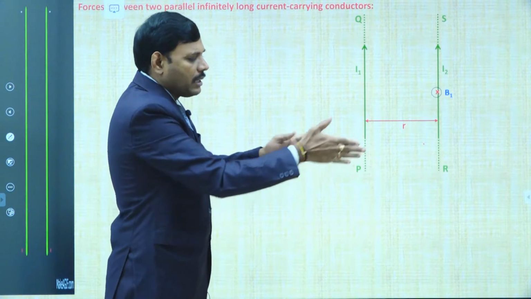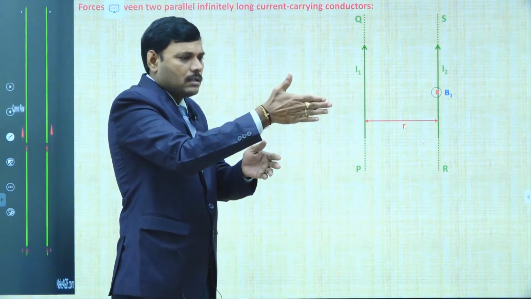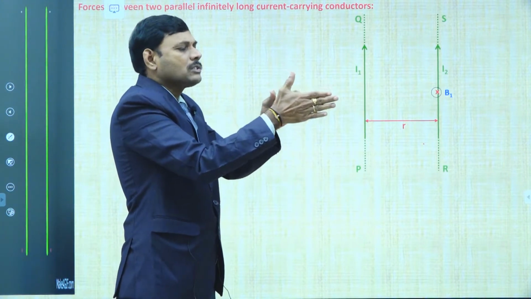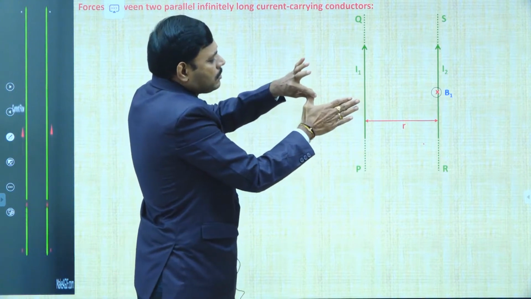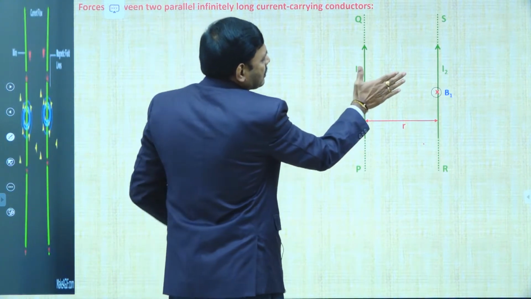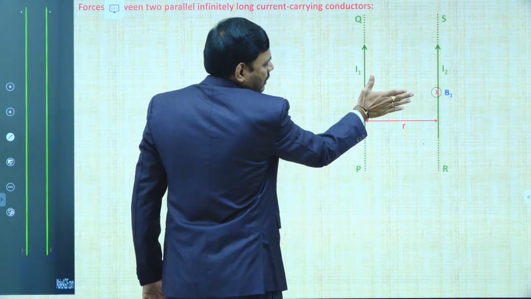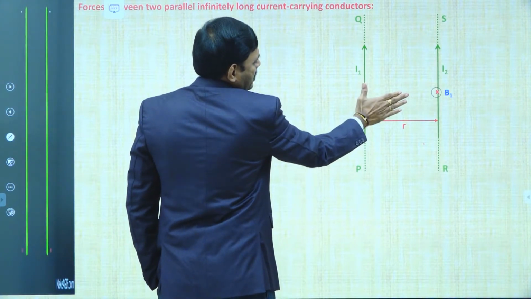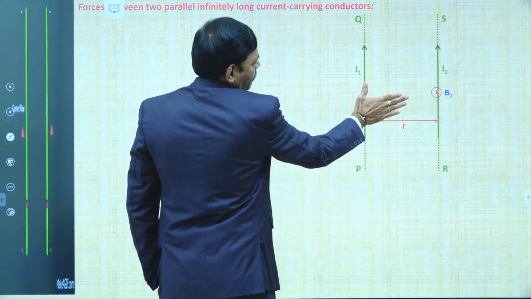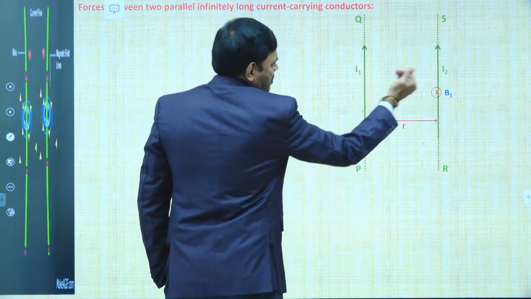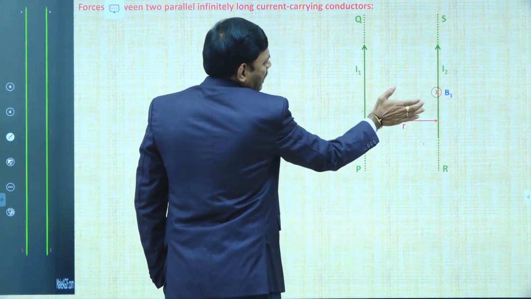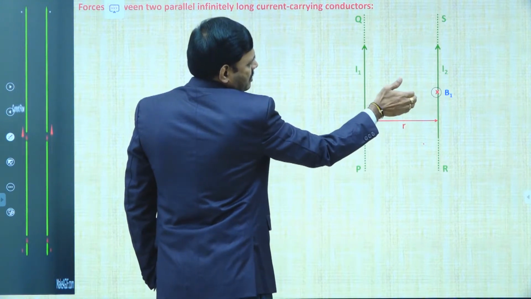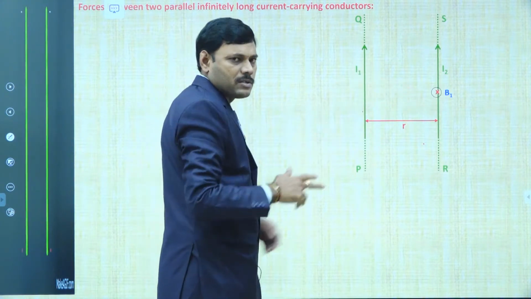That's why take your right hand and keep it like this, and align the thumb of your right hand along the direction of current I1. Then at the right side of this one, for the magnetic field direction, curl your four fingers.